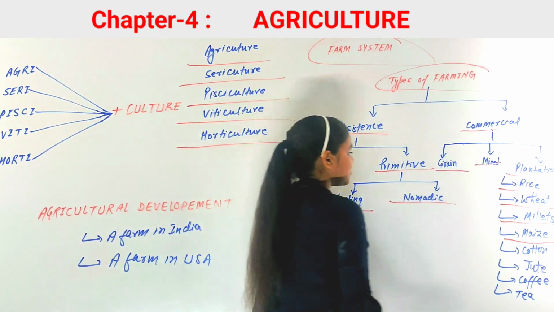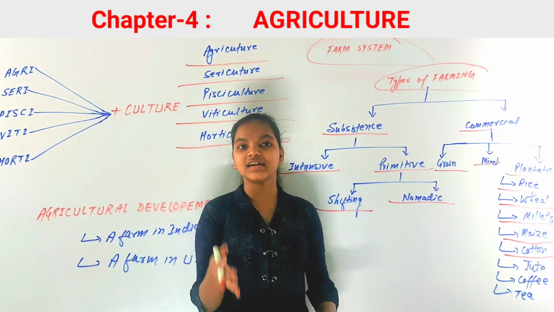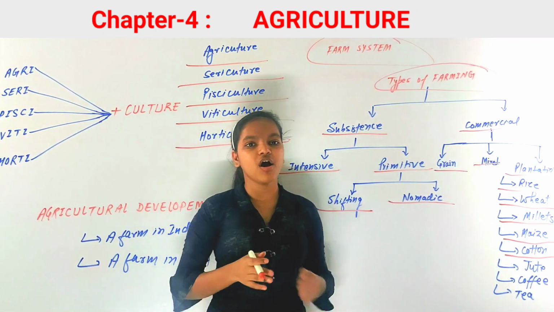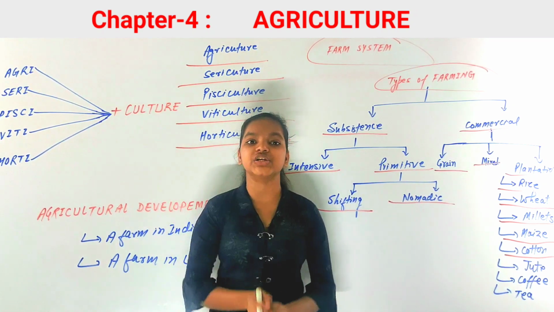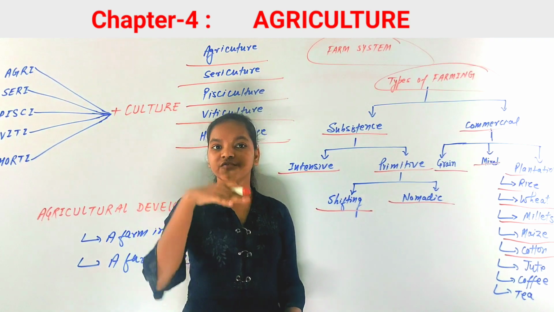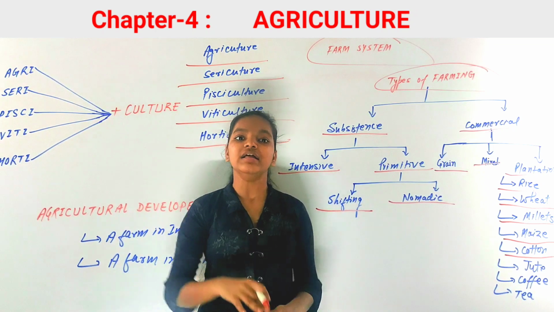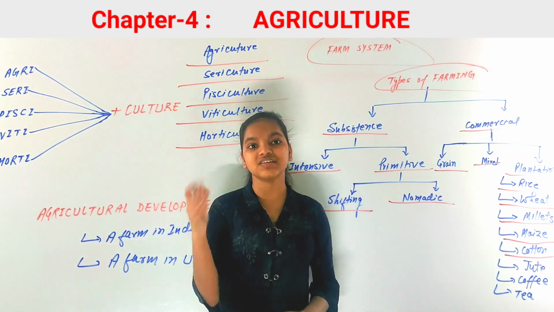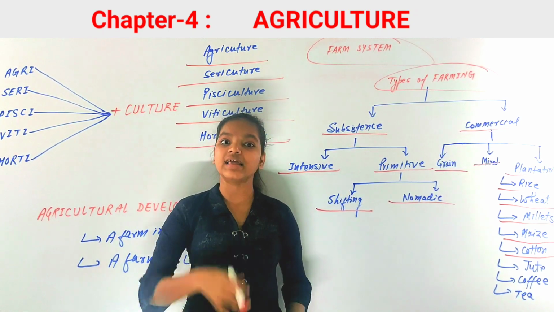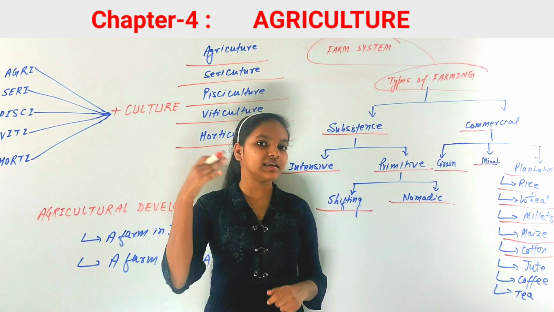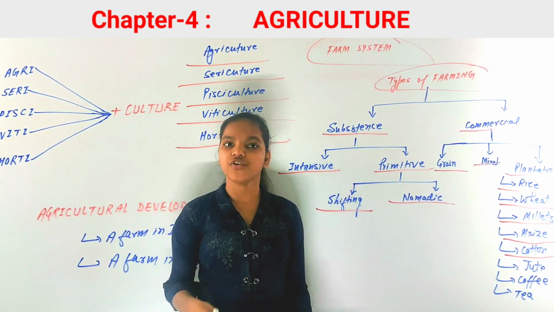Now next crop is cotton. Cotton is important for the cotton textile industries. Cotton needs a high and warm temperature, and it needs frost-free days, 210 frost-free days. That means there are snowy areas where there is frost in the months of winter. So cotton doesn't need any frost; it needs 210 frost-free days. This is a condition for growing cotton.